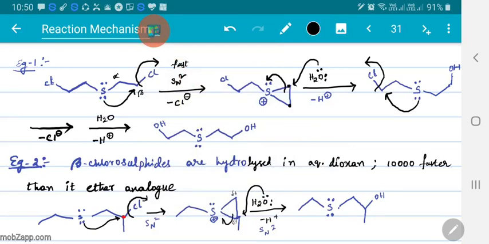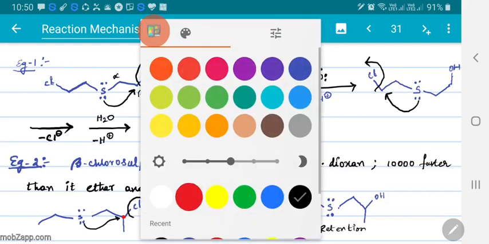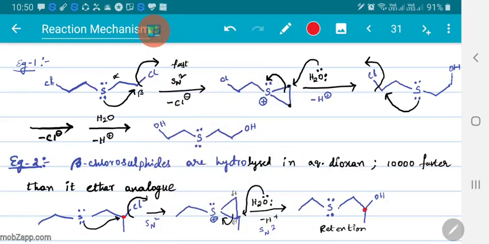During SN2 reactions we already know there will be Walden inversion. So here Walden inversion in the first step, and in the second step also there is another Walden inversion. So two successive inversions lead to retention of configuration. The chiral center's configuration remains the same.